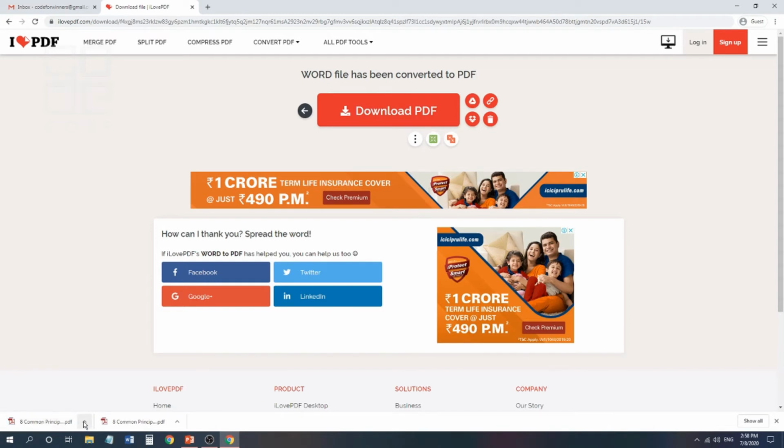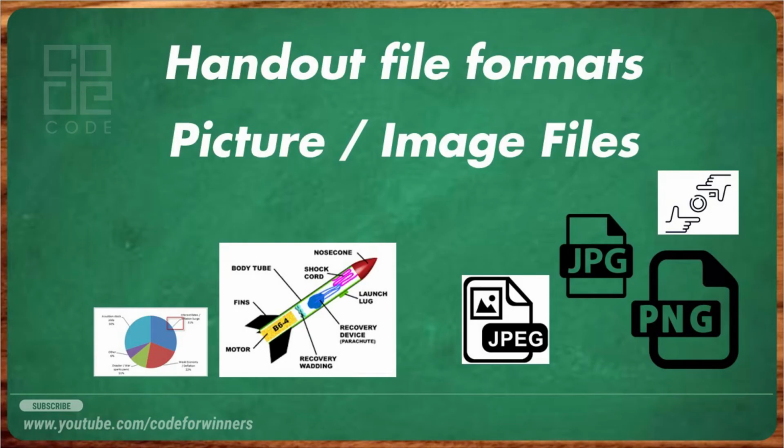Now you can share this PDF to your WhatsApp, so the students can easily open this PDF file rather than a Word file or PPT file. You can also convert a PPT to a PDF, so that will be easy for the students. With the minimum features of the mobile, they can retrieve your file.